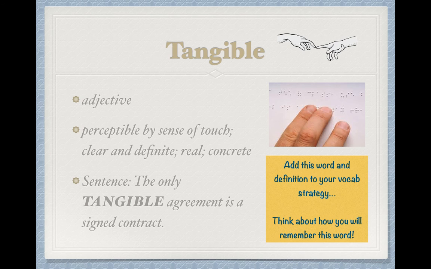And if you take a look at our pictures, it kind of shows touching with the braille. The sentence in the book actually is a little bit similar. It says that Louis Braille developed a system of tangible letters by which the blind can read. It also says in your book, because only a verbal contract has been made, the firm had no tangible evidence that they had been cheated.